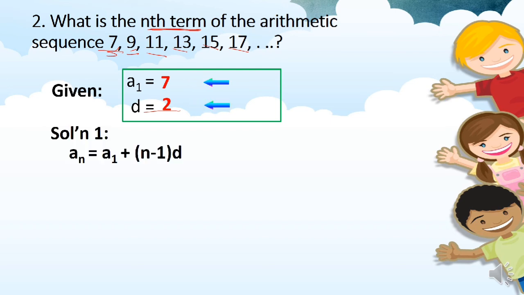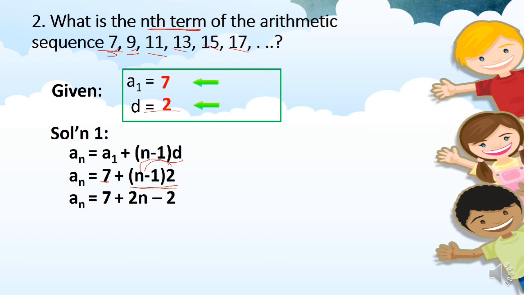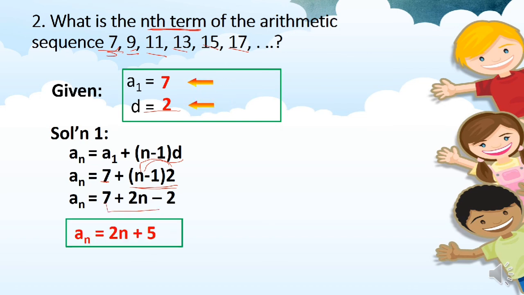And then, for our formula, we have to plug in the values. The value of A sub 1 is 7, plus the quantity n minus 1, and our common difference is 2. Then use the distributive property. 2 times n is 2n, 2 times negative 1 is negative 2. And then combine like terms. So that's 7 minus 2, which is 5. Therefore, the explicit formula, or the nth term of the given sequence above, is A sub n equals 2n